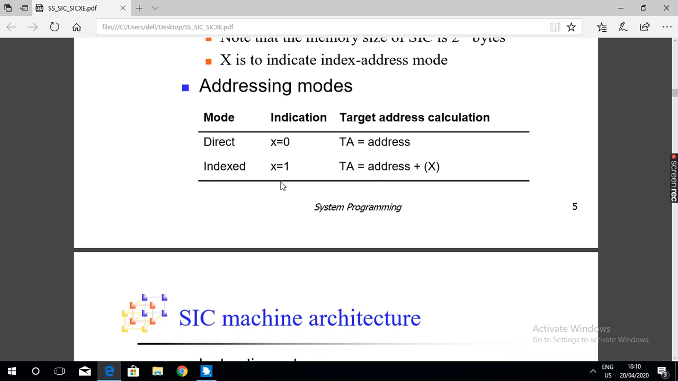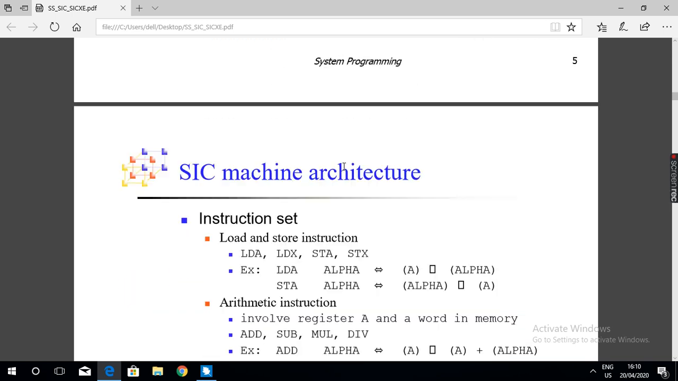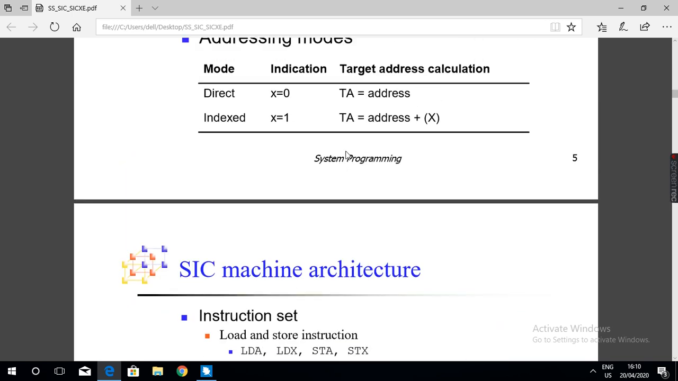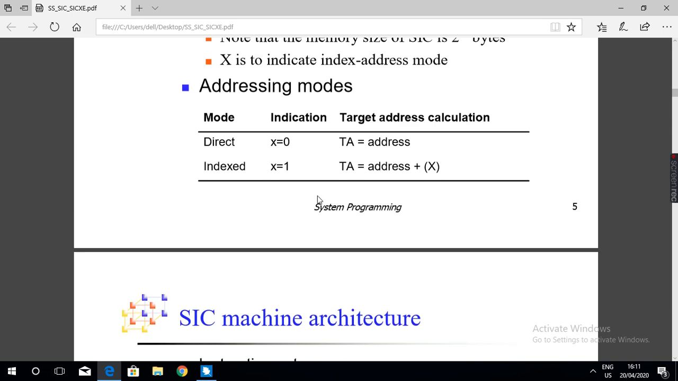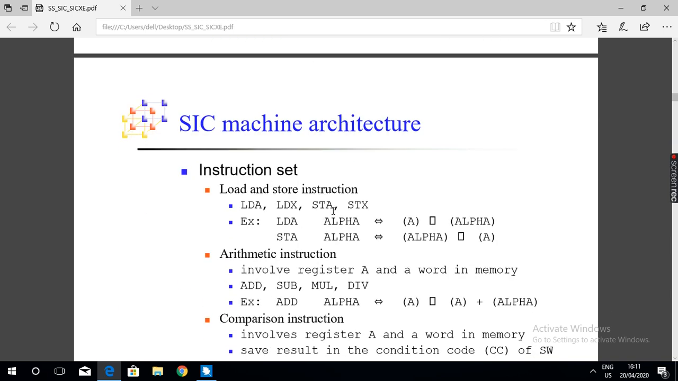Okay, this is about indexed addressing. So the SIC machine supports two addressing modes: direct addressing mode and indexed addressing mode. Next one is the instruction set.